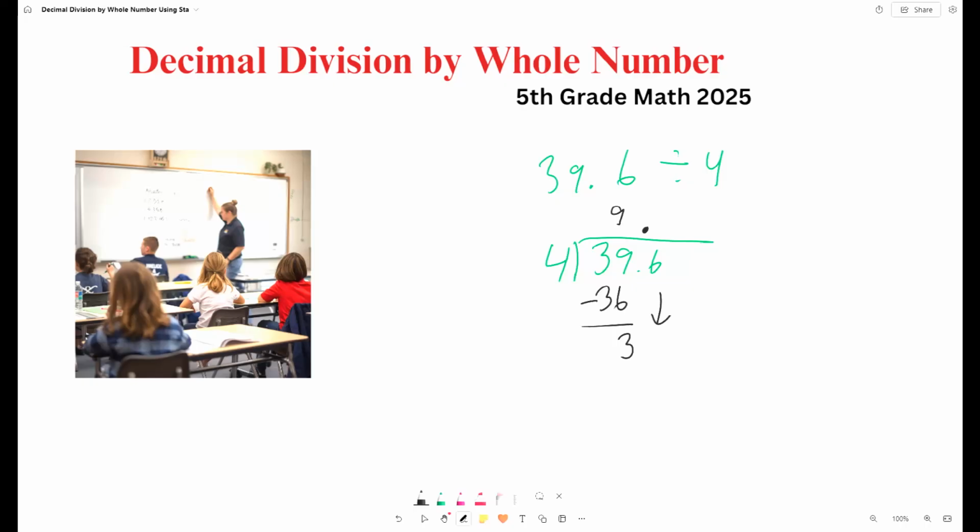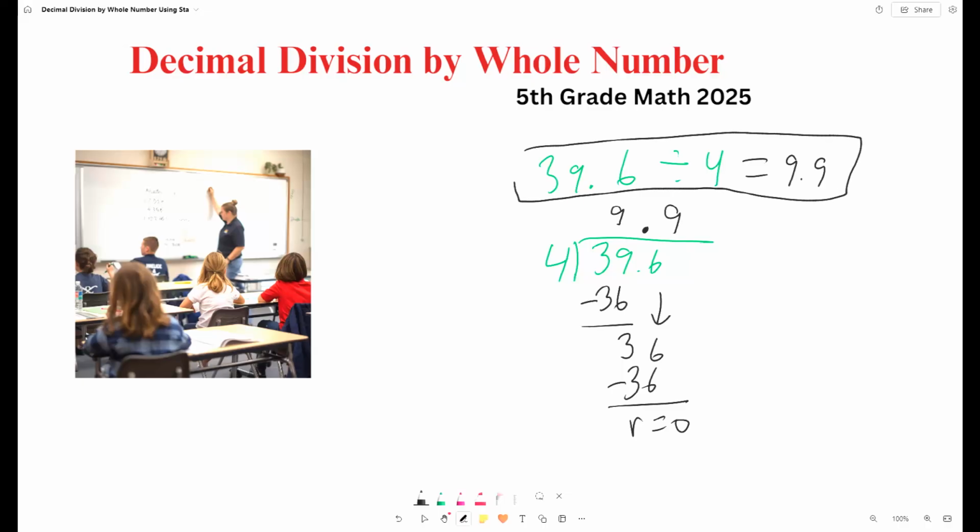We bring down the 6, and how many times does 4 go into 36? 9 times. 9 times 4, 36. So we can put 9. Remainder, what is it, students? 0. Okay, so our answer is 9.9. So we did good.